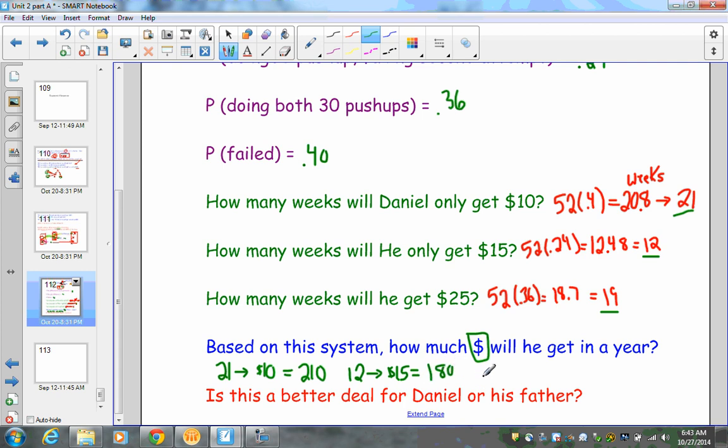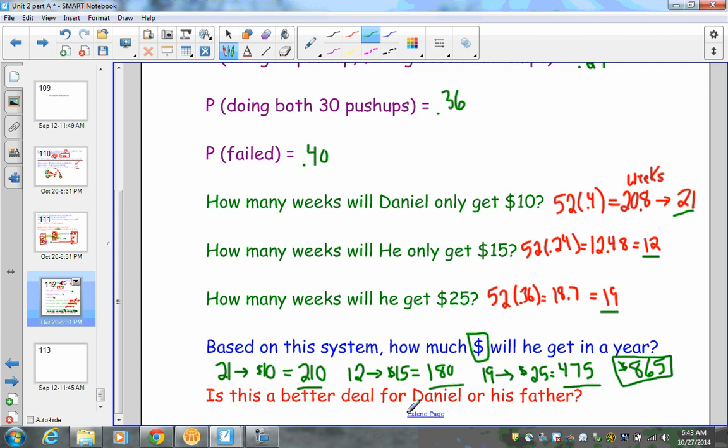Lastly, 19 weeks out of the year, he's getting $25. So multiply that out, 19 times 25, that gives me $475. So add it all up, 210, 180, 475, and I get an answer of $865 a year.